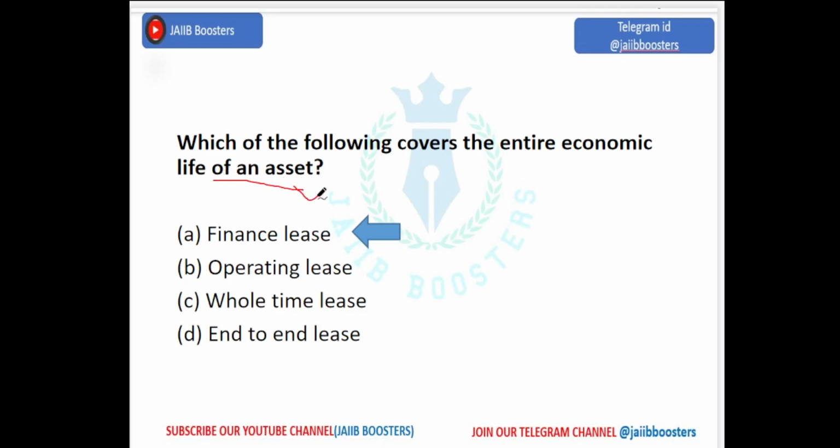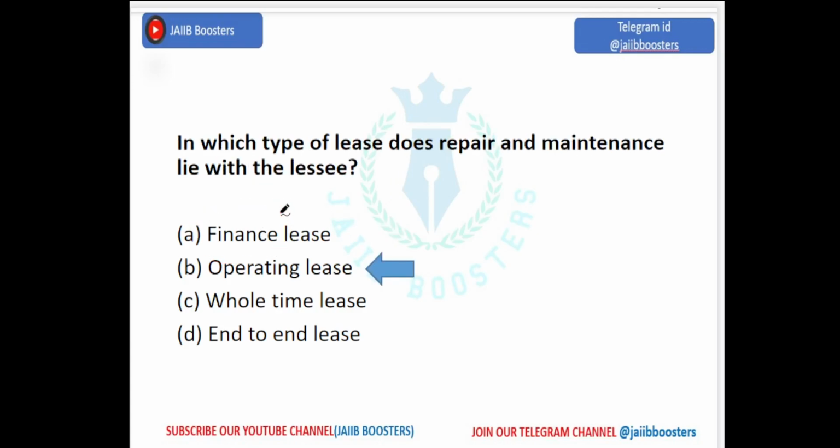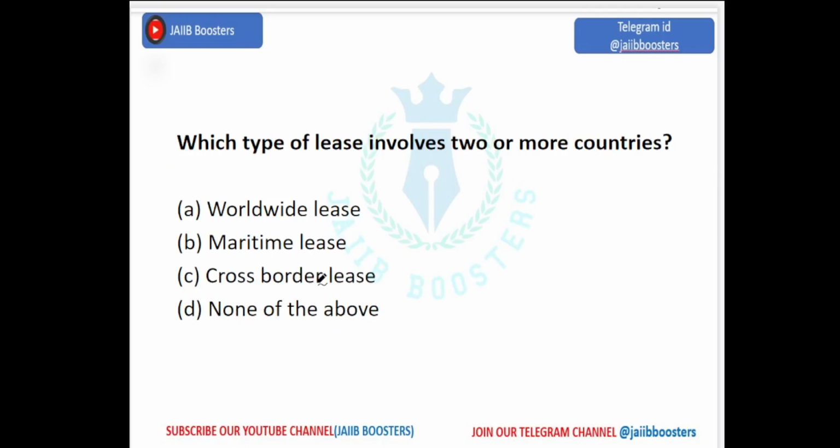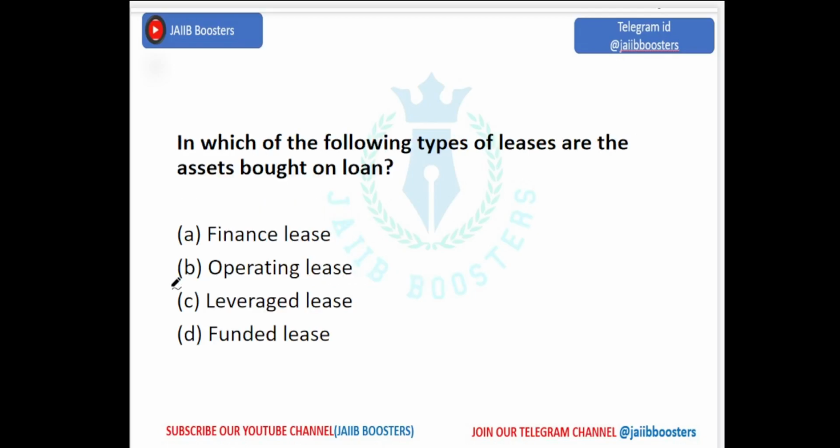The entire economic life of an asset comes under finance lease. The term itself says finance, economic life. Here, repair and maintenance is nothing but operating, right? So it's operating lease. Which type of lease involves two or more countries? The name itself says it: worldwide lease, maritime lease, cross-border lease. It's cross-border lease.